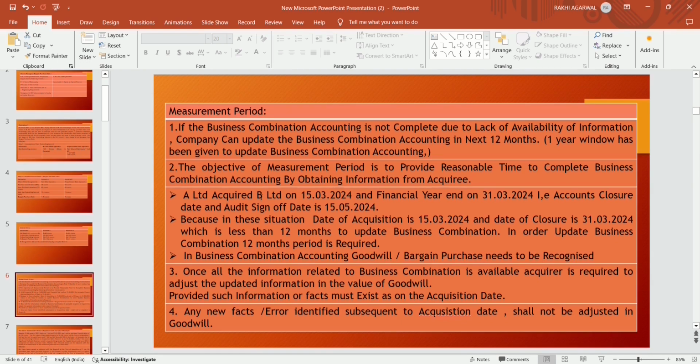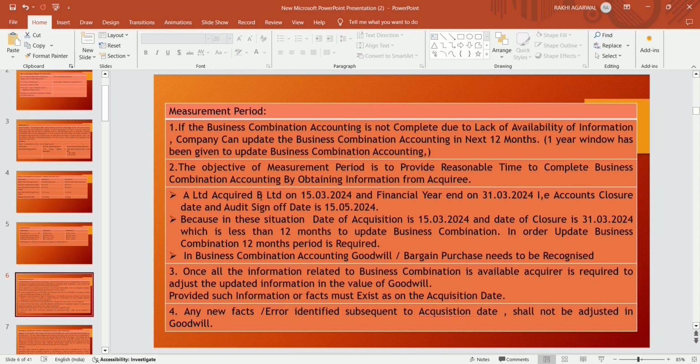In business combination accounting, goodwill and bargain purchase also need to be recognized. Once all the information related to the business combination is available, the acquirer is required to adjust the updated information in the value of goodwill, provided such information or facts existed on the acquisition date.